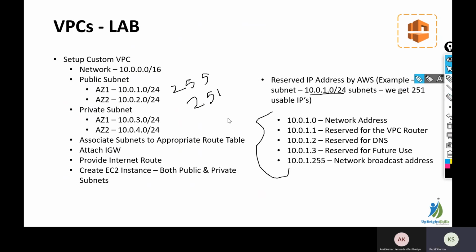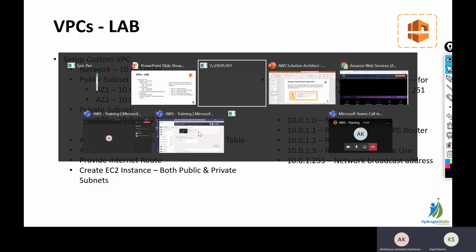I hope this is clear, Amit. Yeah, it is fine. So now we will go and just launch a VPC and we will see how we can set up that VPC.